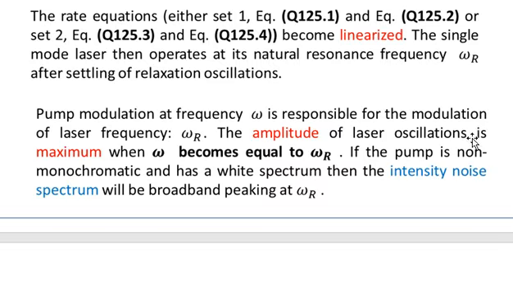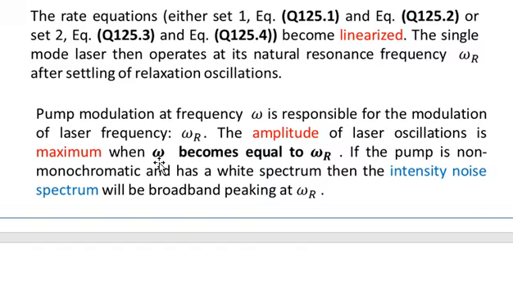The amplitude of laser oscillations is maximum when omega becomes equal to omega r. That is, when the pumping frequency becomes equal to the frequency of the laser which is being pumped.